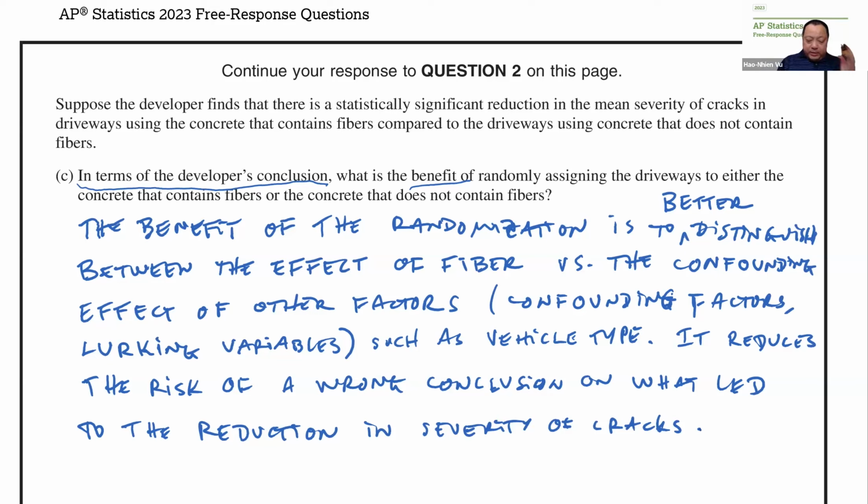Right, putting the word fiber, putting the word vehicle type and cracks gets me context. Right? Also, context is always an important thing to put in an AP Stats answer.